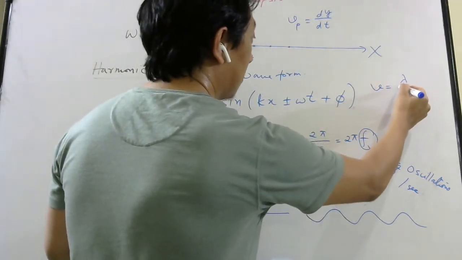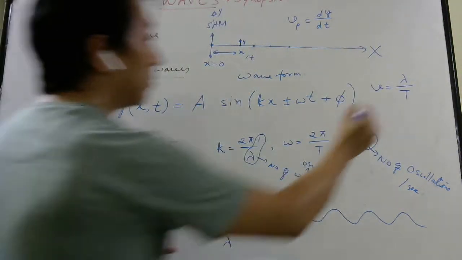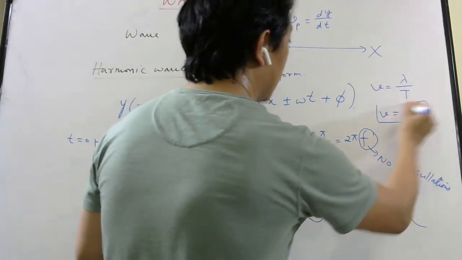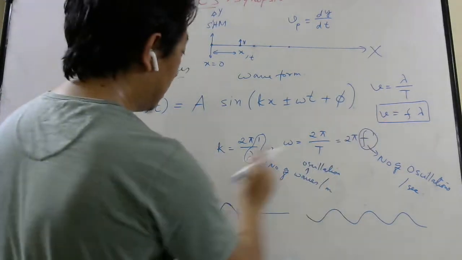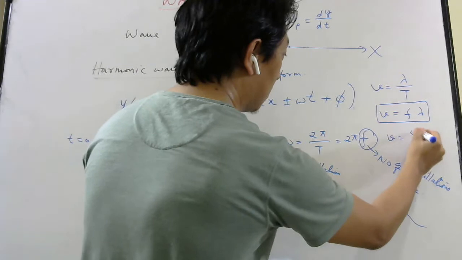So that speed will be given by the formula: distance covered is lambda, in what time? Time period T. You have seen there. And 1 by time period is called frequency. So velocity is frequency into wavelength. Now, can I write velocity in terms of omega and k? Yes, I can also write the same velocity as omega by k.